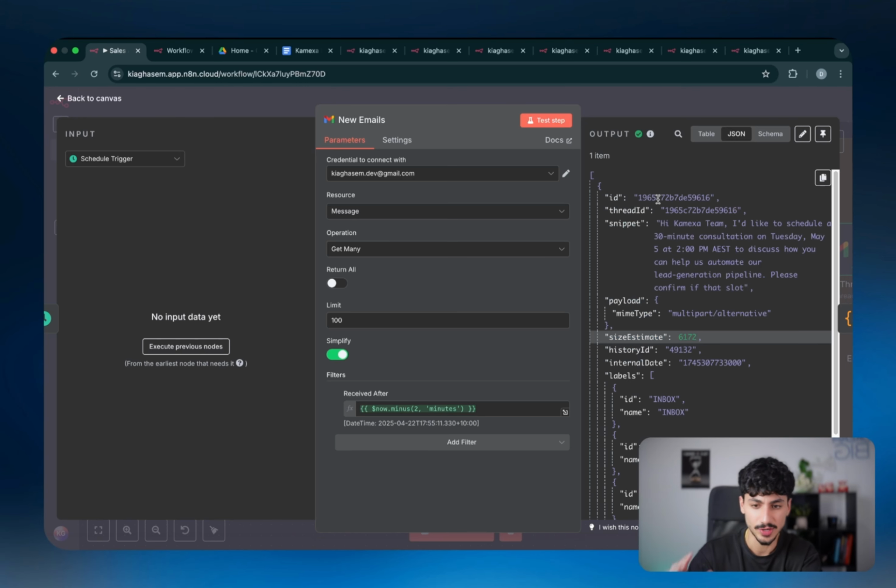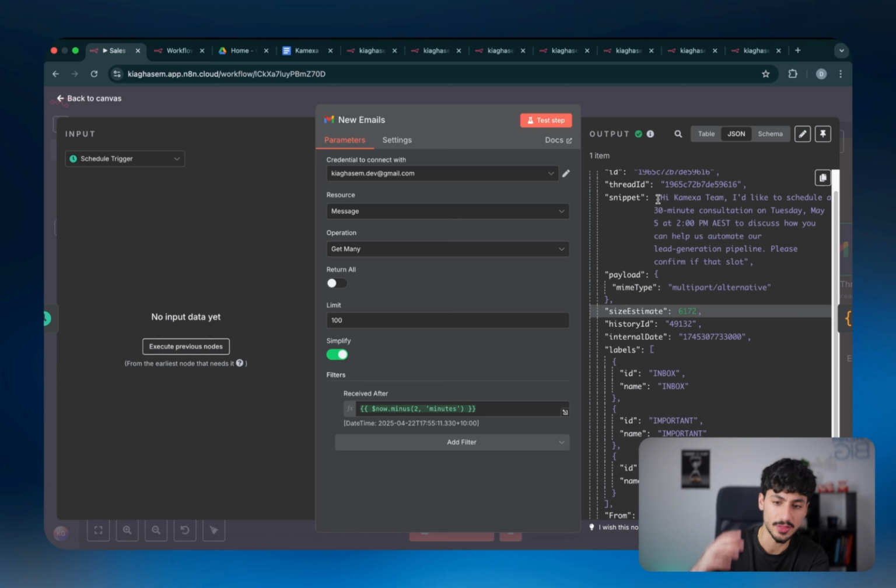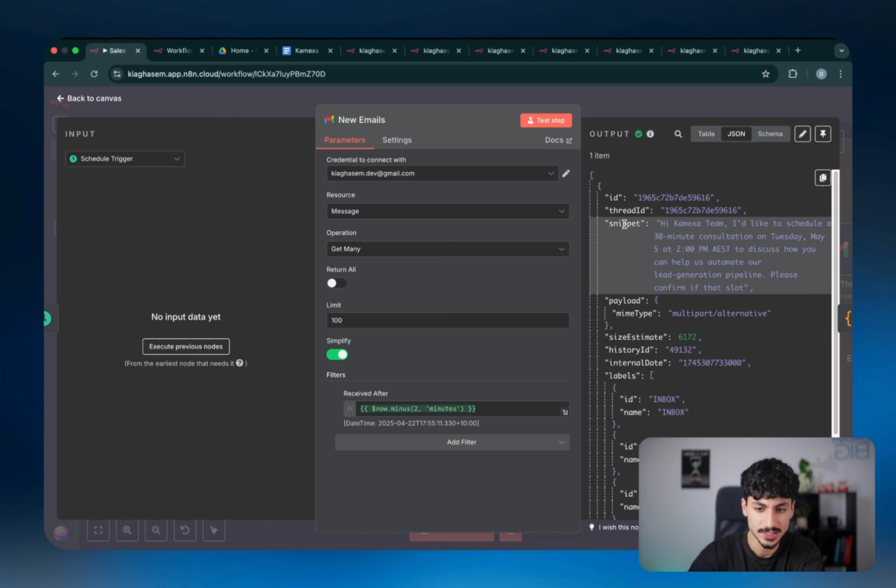So as you can see, this node actually gives an output, which is the actual email that you received inside your inbox. So the snippet, which is like a shortened version of the actual email body, says, "Hi, Comexa team, I'd like to schedule a 30-minute consultation on Tuesday," which is exactly the same email that we sent off as a sales inquiry a couple minutes ago.